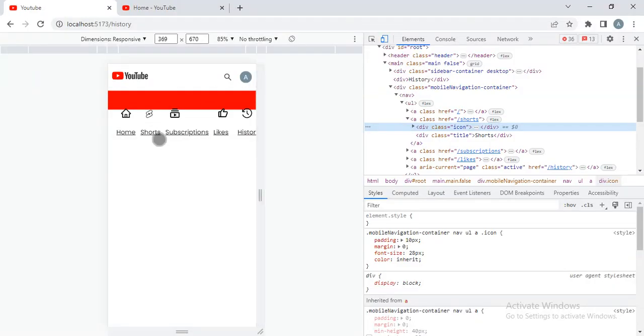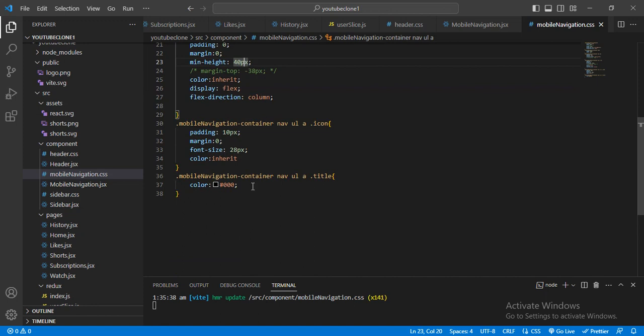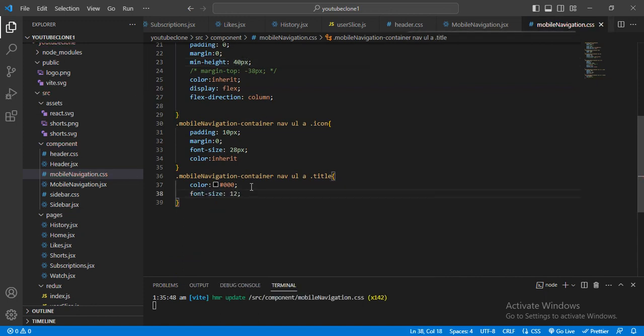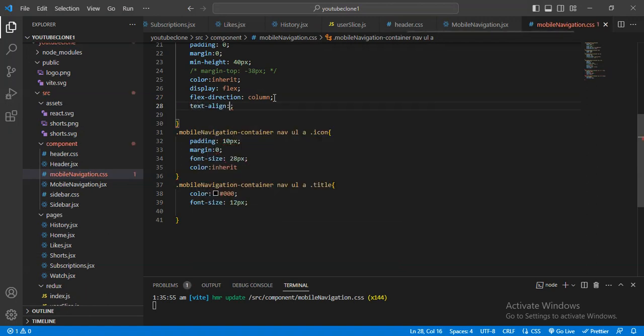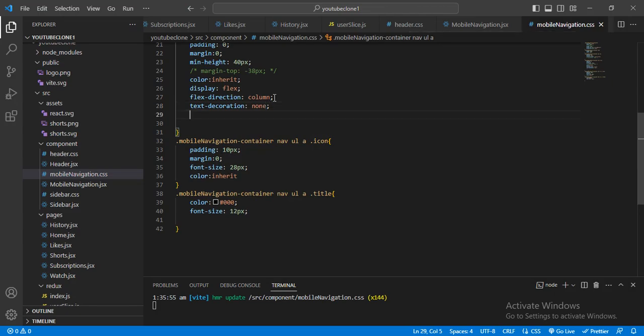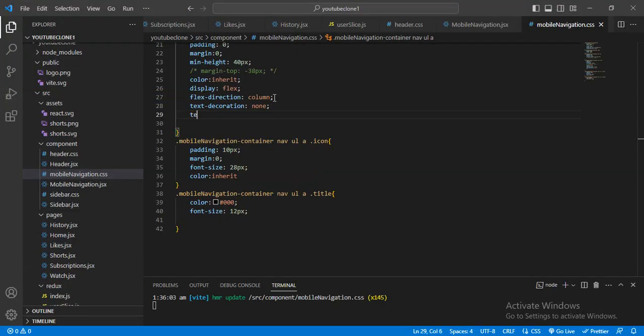And why is this not coming inside this? Here I will give the font size will be 12 pixel. And here I will give the text decoration none, and text alignment center.